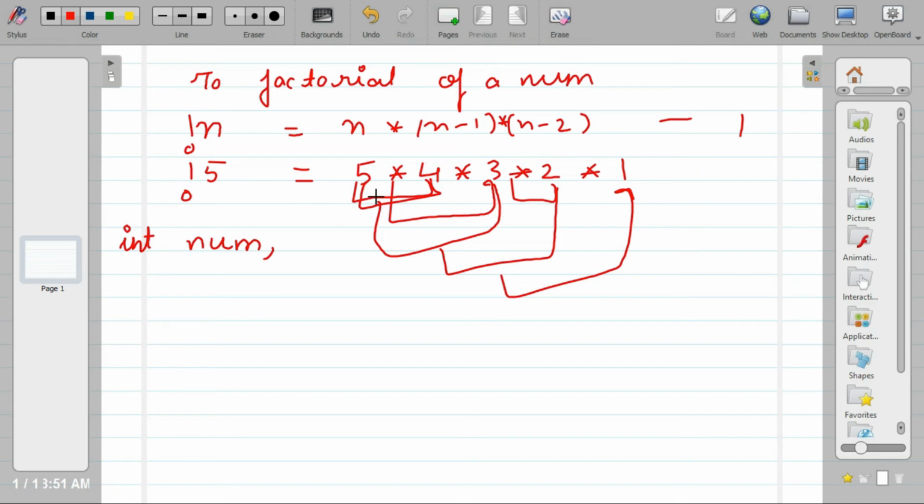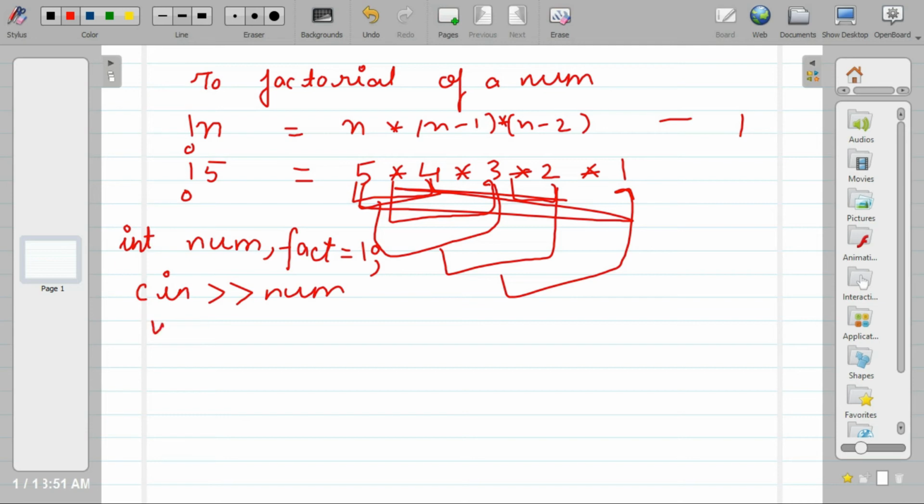And another thing is where we are storing the result. So let's say the variable is fact. Like the power, we will store the result in fact. So the initial value of fact should be 1. Now let's say cin >> num. We will input this num, and now let's check while.